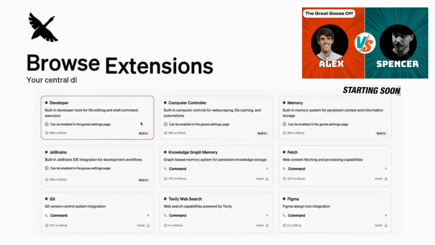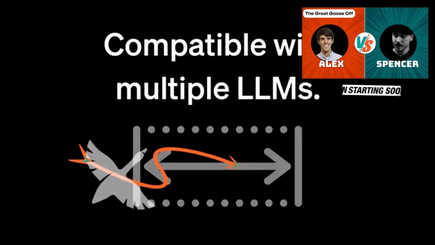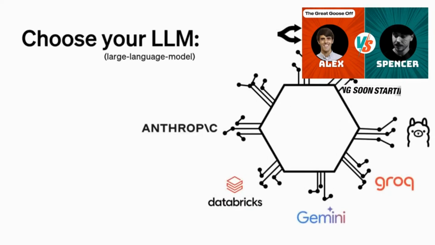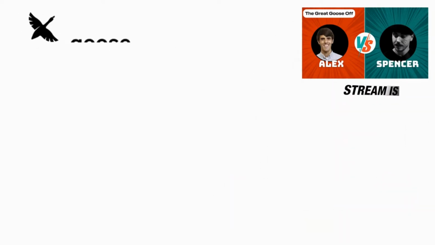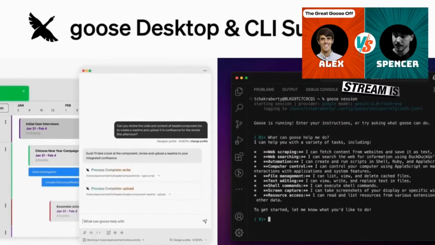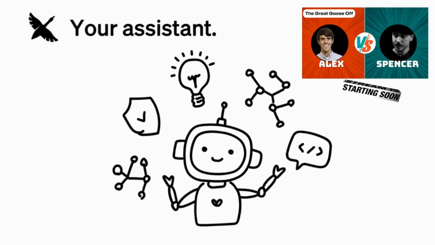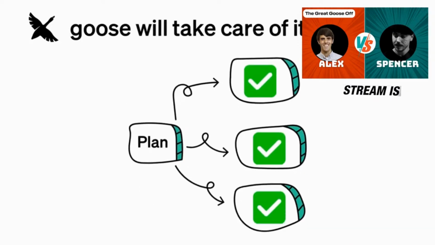For a curated list of extensions, visit our docs. With a wide range of compatible large language model providers, you can choose and integrate your preferred model. You can also run Goose as a desktop app or through the command line interface using the same configurations across both. You can think of Goose as an assistant, ready to take your instructions and do the work for you.